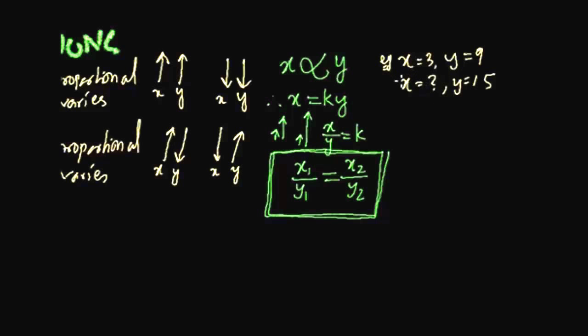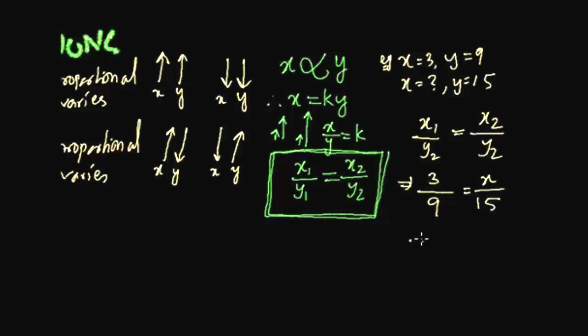But here, in the most basic sense, we can write x1 by y1 equals this other value x2 by y2. So the constant of proportionality is constant. So we can write the first value is 3 and the second value is 9. This other value we don't know, we want to find it out, and the second value we know what that is.